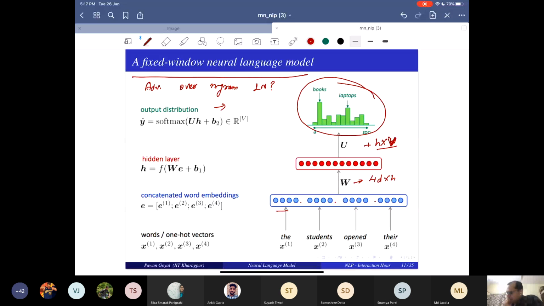So it's order V. While your n-gram language models are order V to the power n, whatever is the n in the n-gram language model. So your space is reduced drastically. It's just linear in terms of your vocabulary. And linear also in n, right? Because if you increase 4 words to 5 words, this will change 4D to 5D.